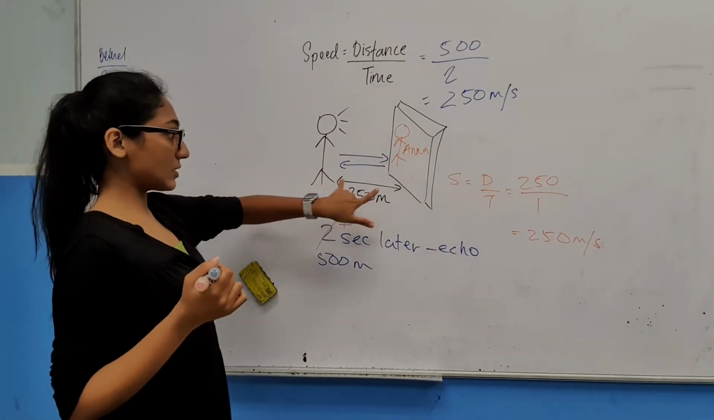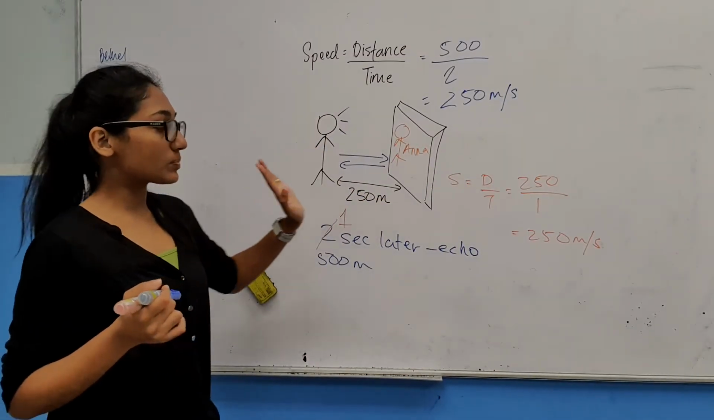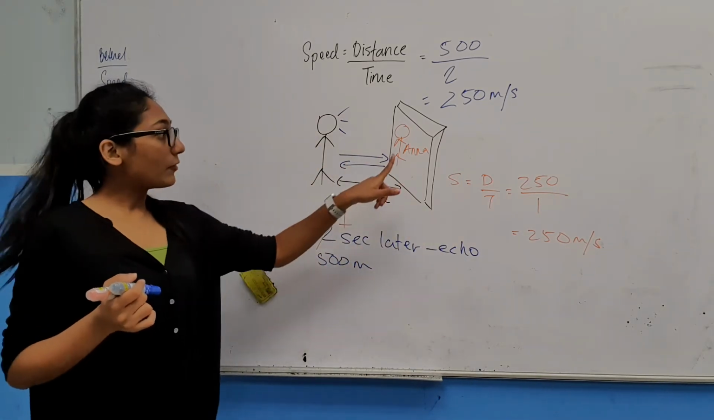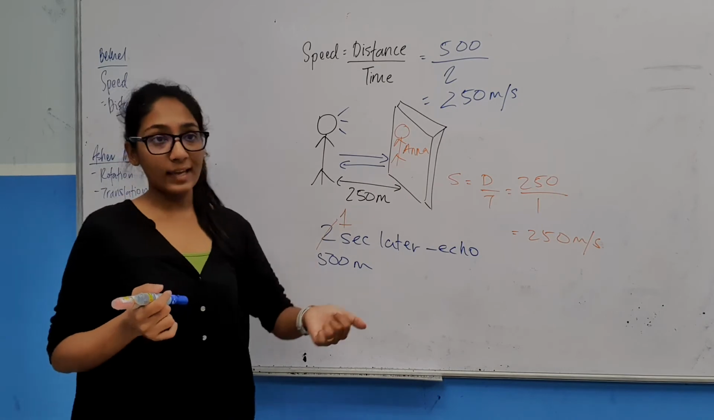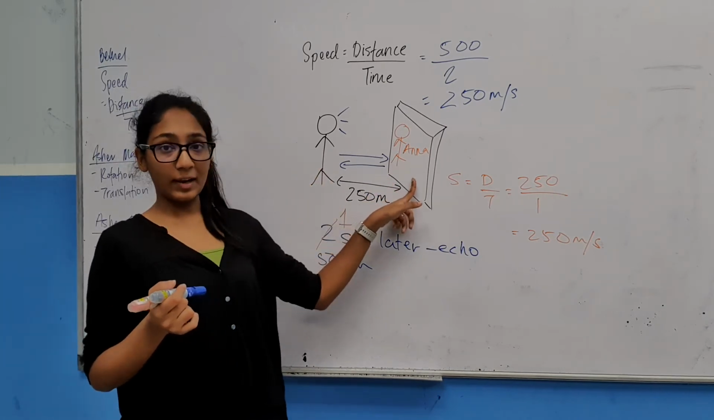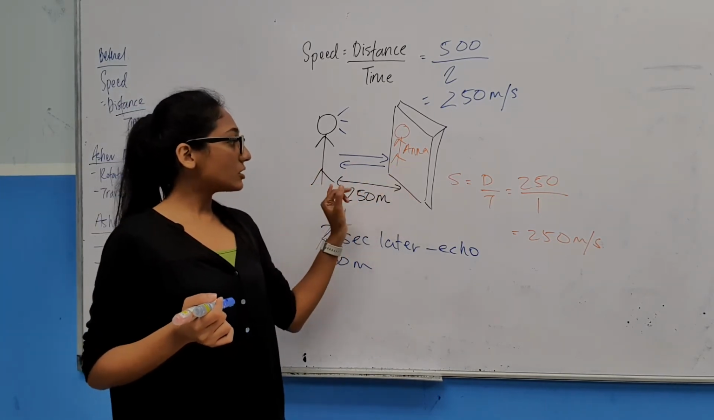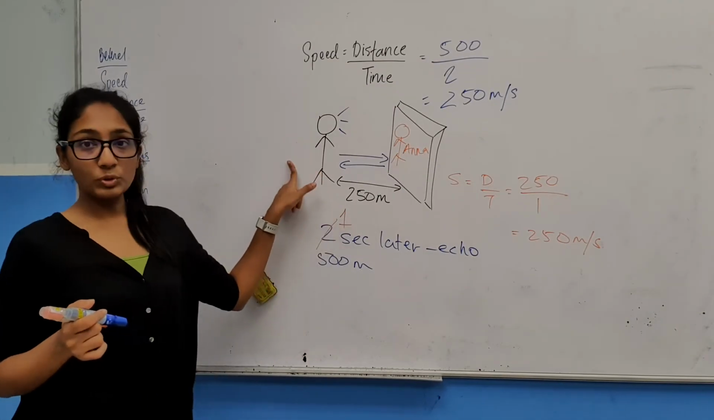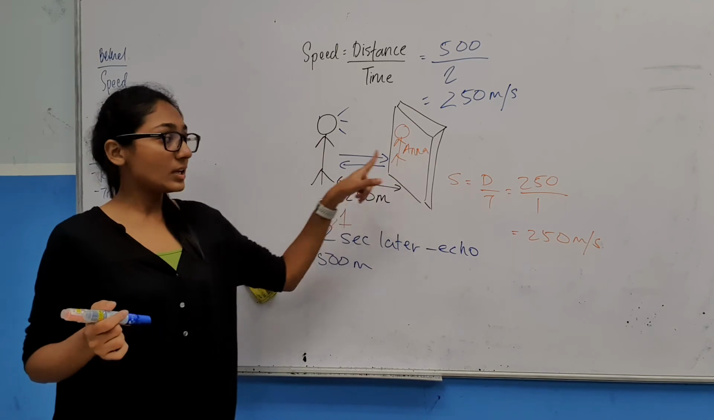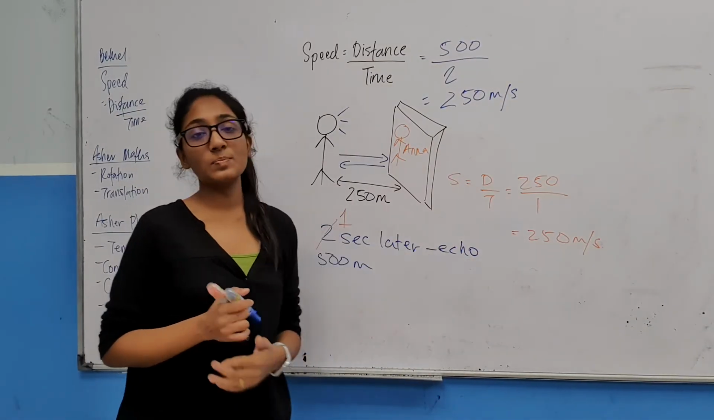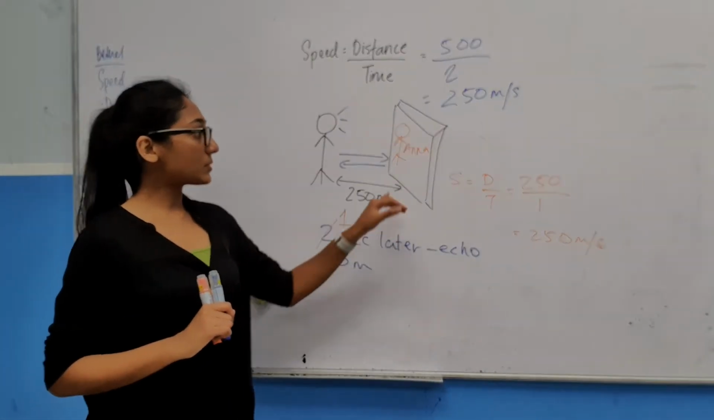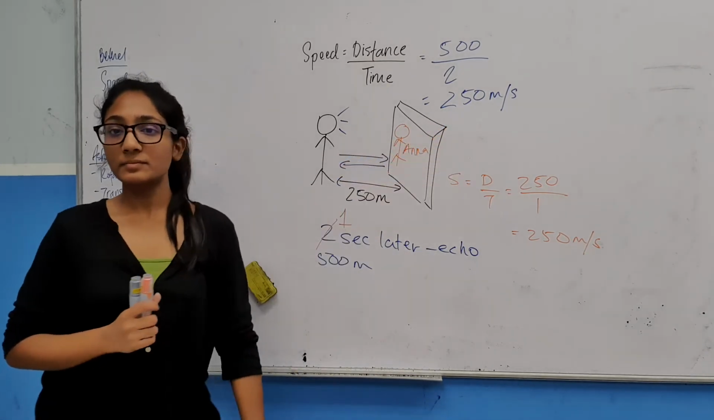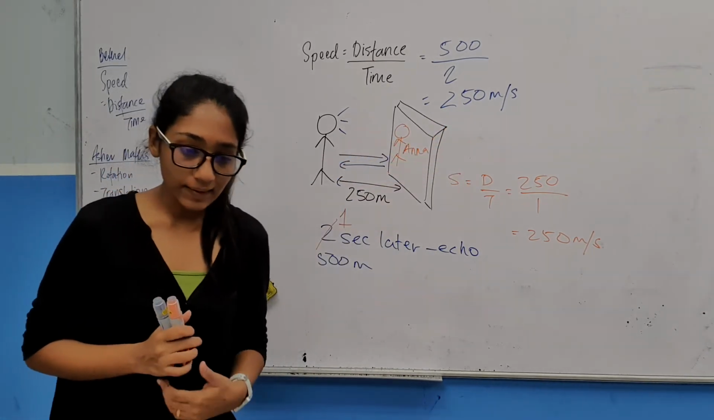Here the distance is different for you because it goes back and forth, 250, 250, but 2 seconds later. But for Anna, it will only be 1 second later because she's not hearing an echo, she's actually hearing the sound, and she is 250 meters away from you. So the distance traveled is 250, the time taken is 1. So the speed of the sound is 250 meters per second for Anna, which is the same for this as well. Okay, can you understand?